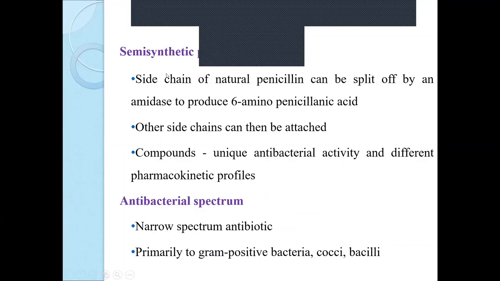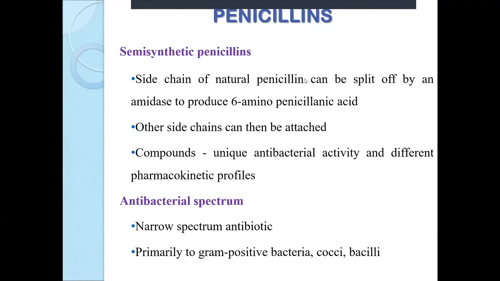Now the side chain, what we can see in case of penicillin is that natural penicillins are obtained from microorganisms. Semi-synthetic penicillins which are currently in use are obtained from natural penicillins with certain modifications. How do you do the modifications? The modifications are done by attachment of various side chains.